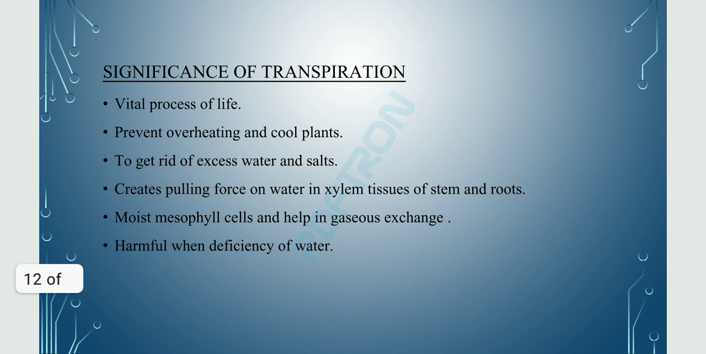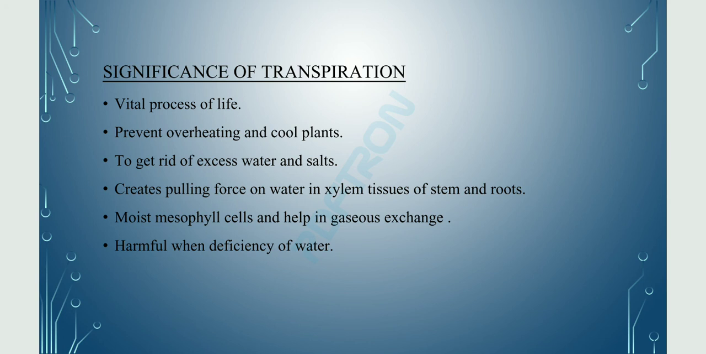Now the next is the significance of transpiration. What is the importance of transpiration? What is the significance of the transpiration process? Transpiration is a vital process of life. With the help of transpiration, it prevents plants from overheating and cools plants. It helps the plant get rid of excess water and salts, creating a pulling force on water in the xylem tissues of stem and roots.